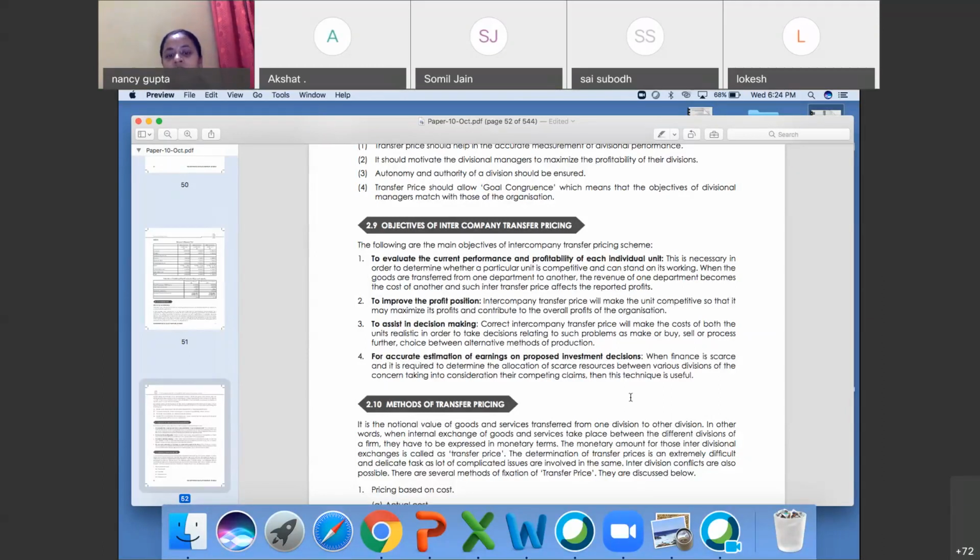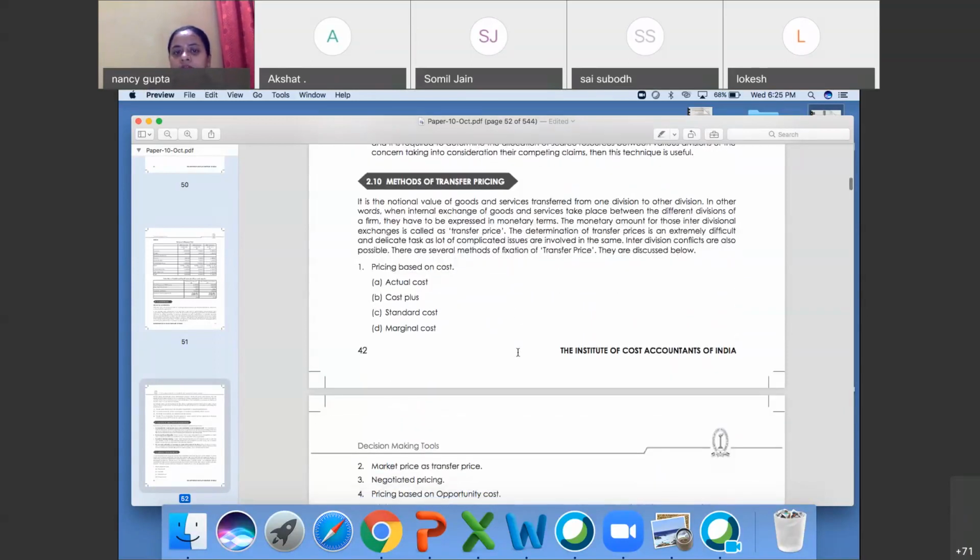For accurate estimation, if you get to know that you are purchasing at 80 rupees from the market, and from the internal division you are getting the same product at 100 rupees, you can measure that there is a difference of 20 rupees, which gives an accurate estimate of earning on the proposed investment decision. Where you have to invest, obviously you should go to the market, because you are saving 20 rupees as an estimation. Okay, so this is the objective of transfer pricing.